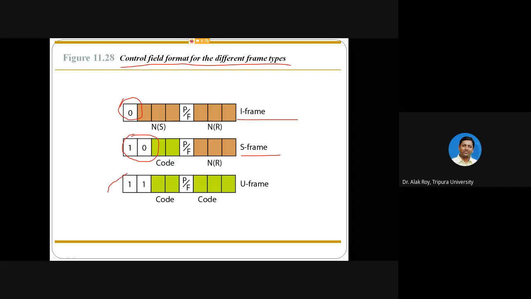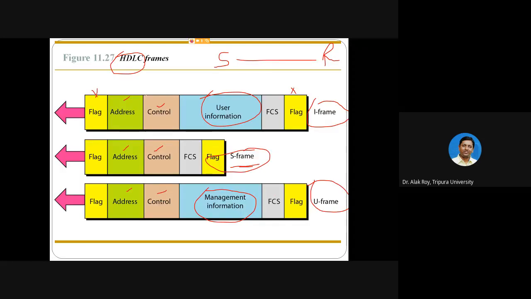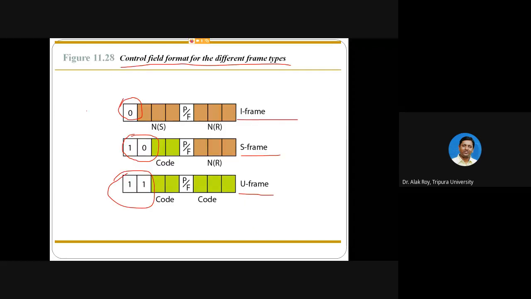Whenever you get the value 1, 1, it acts as a U frame. That is the control field. In the control field, the first information will help you know whether the frame is an I frame, S frame, or U frame. That is only possible by seeing the bit pattern in the control field.